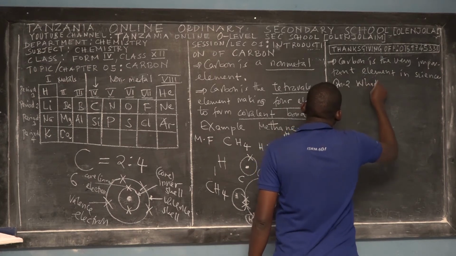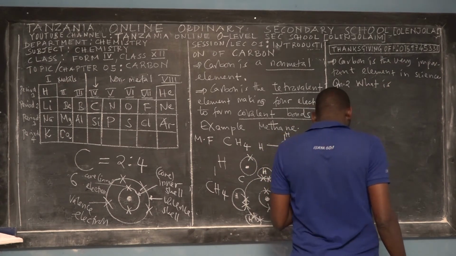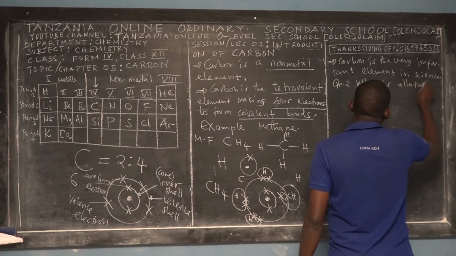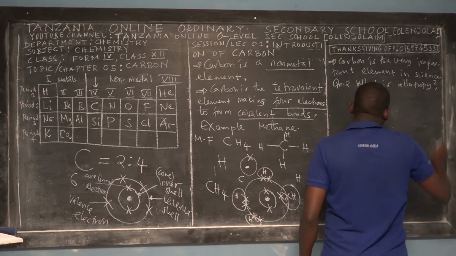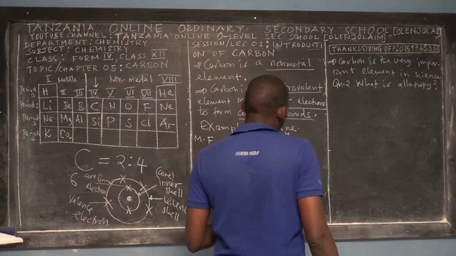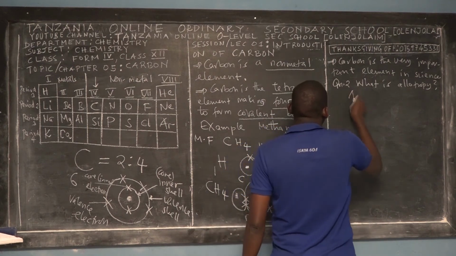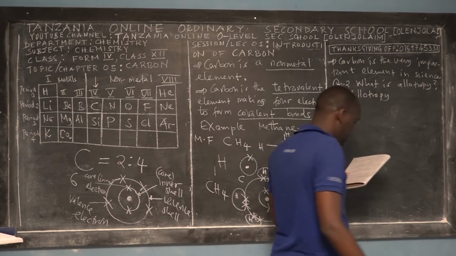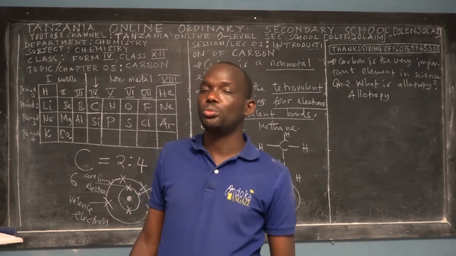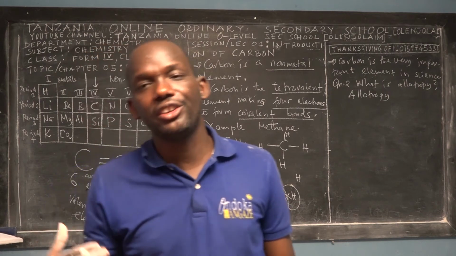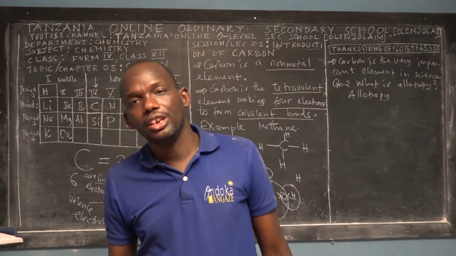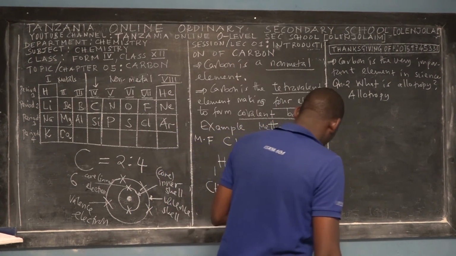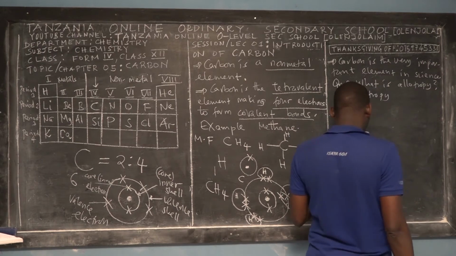What is allotrope? That's the question that we have. What is allotrope? Good. So you have allotropy and allotropes. What we have written in the concept that we're going to cover is allotropes, plural, not allotropy. But we have to understand the meaning of the term allotropy.